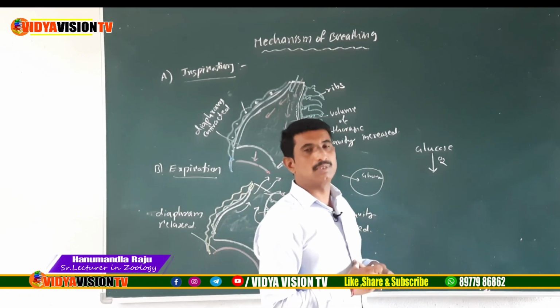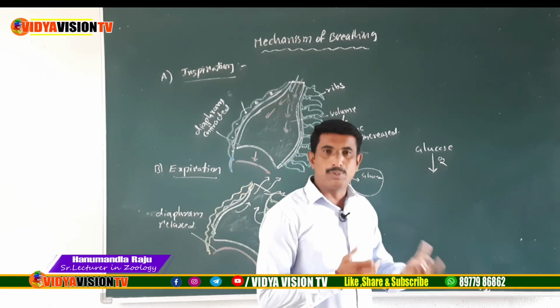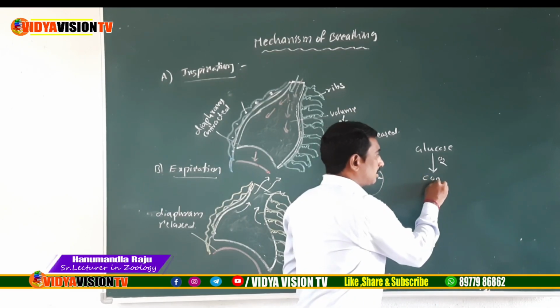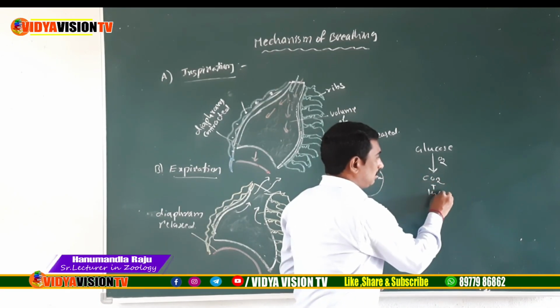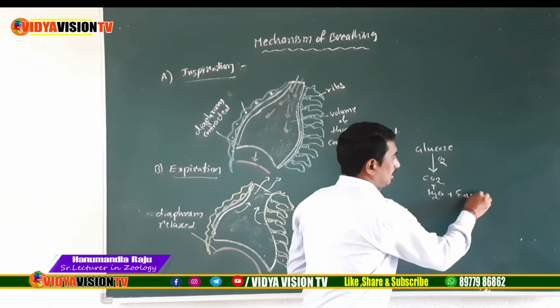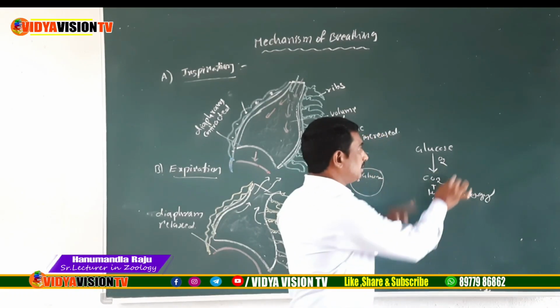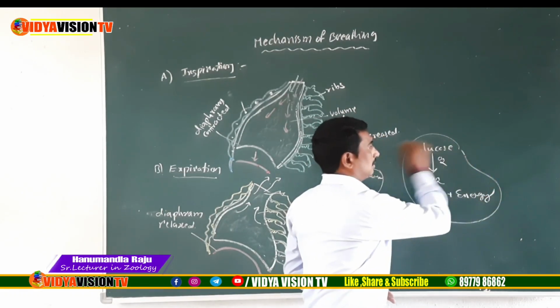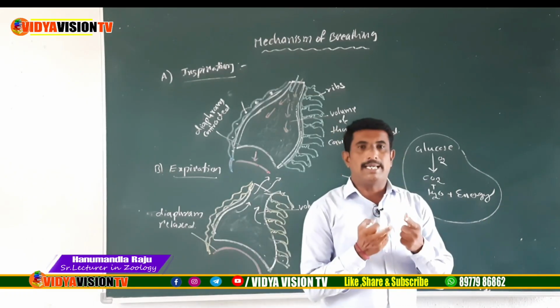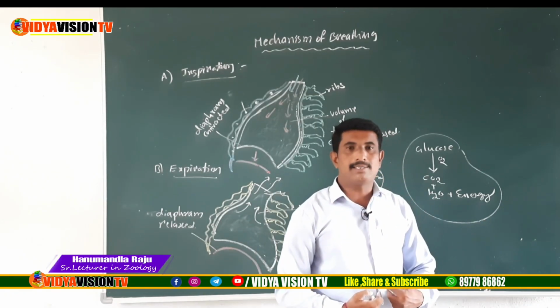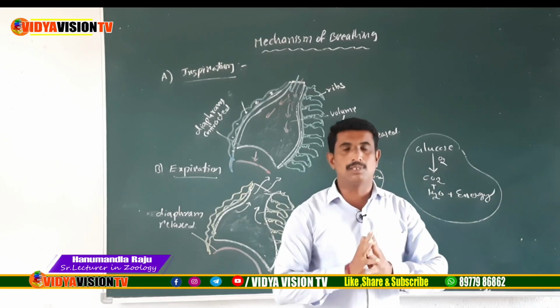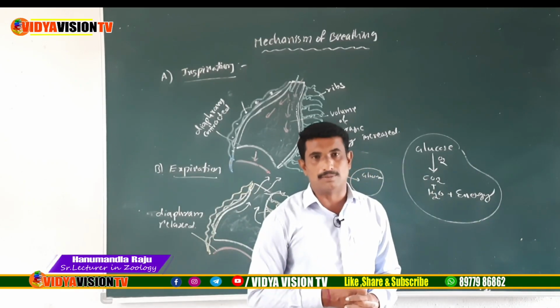The chemical bonds of the glucose break down and produce carbon dioxide and water, releasing energy, children. So this is called respiration, right? The air enters into the lungs and next the air is sent out from the lungs. So that is the simple definition of respiration.